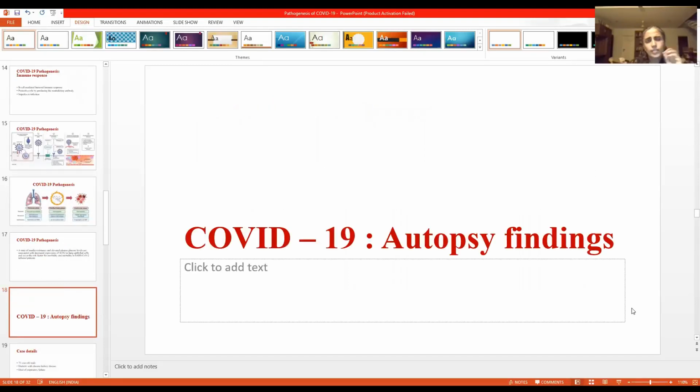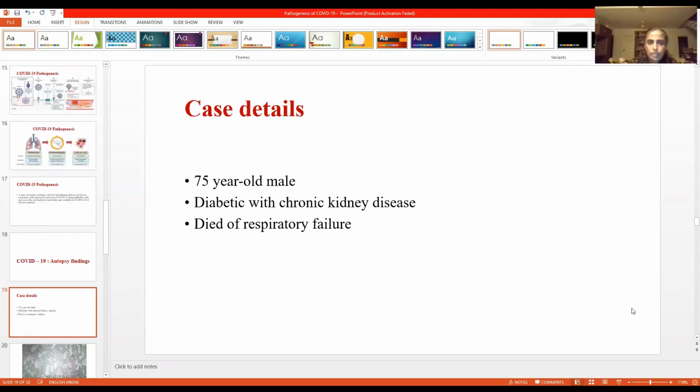Now I'll just tell you a few autopsy findings in patients, which is what we pathologists are concerned about, apart from this pathogenesis. This was a postmortem case we had here, of a 75-year-old male who was admitted to our hospital. He was suffering from diabetes and chronic kidney disease. He died of respiratory failure.